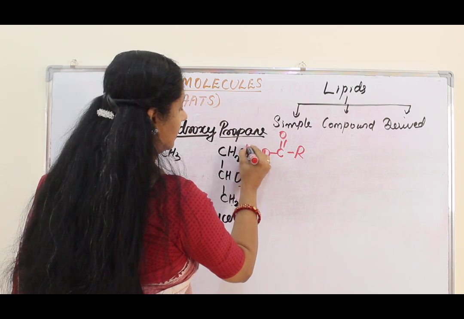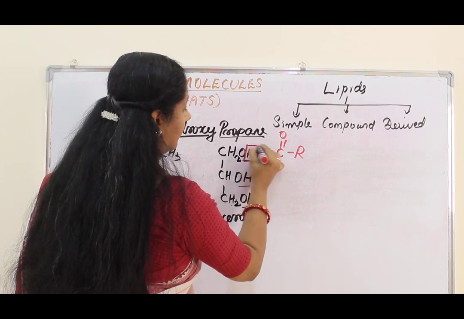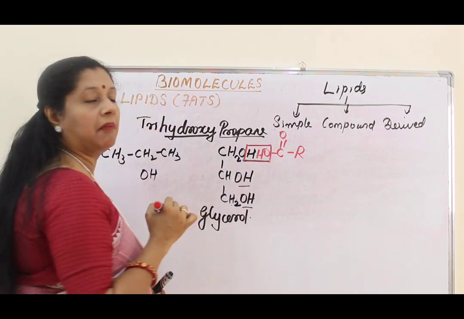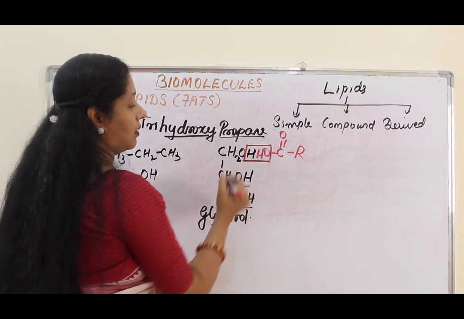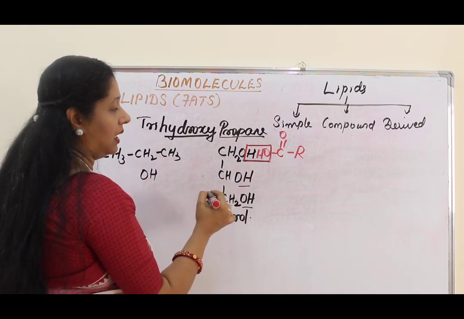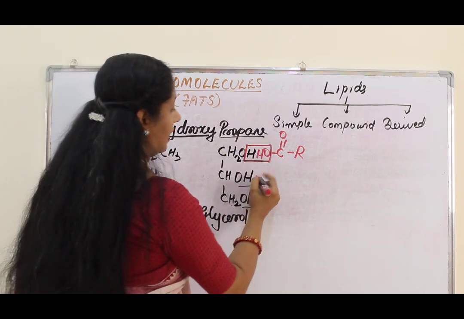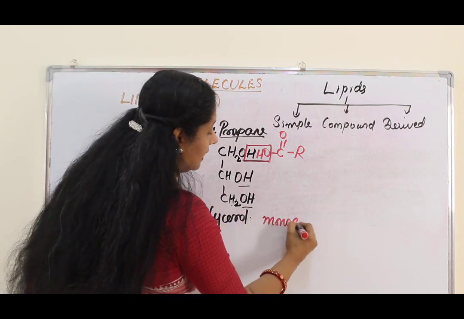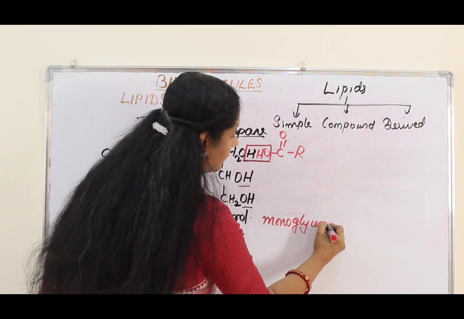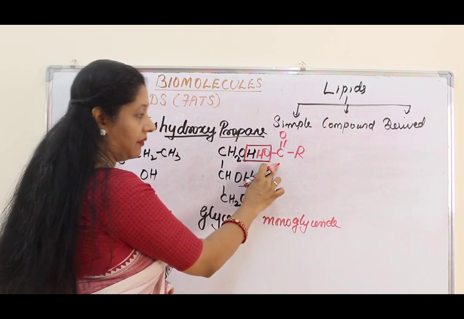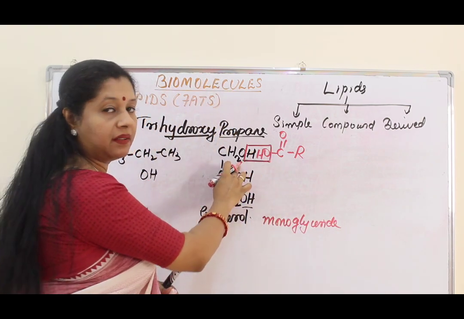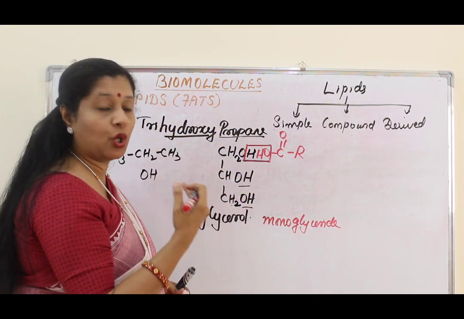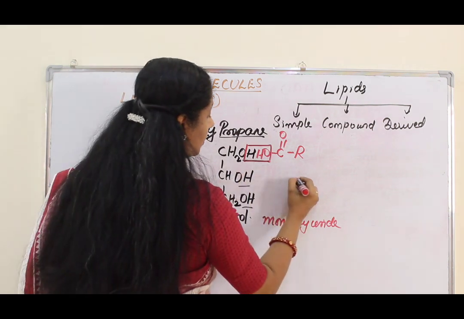From here one hydrogen and from here one OH will combine. So as a result, what is going out? A water molecule will go out. This is called a monoglyceride. That means when one fatty acid is esterified with glycerol, that is called a monoglyceride. Now I will write one more.